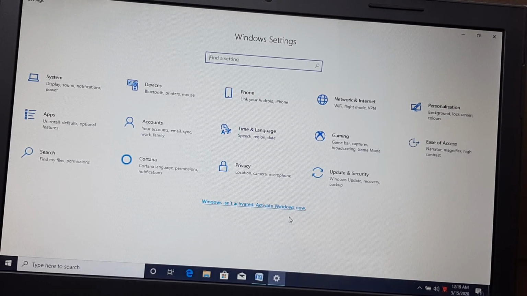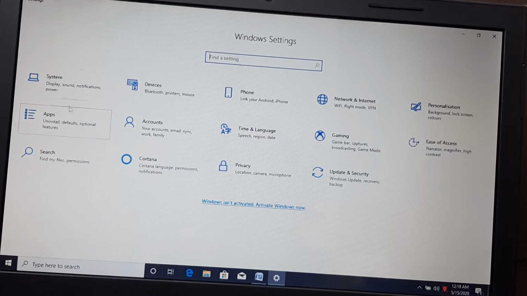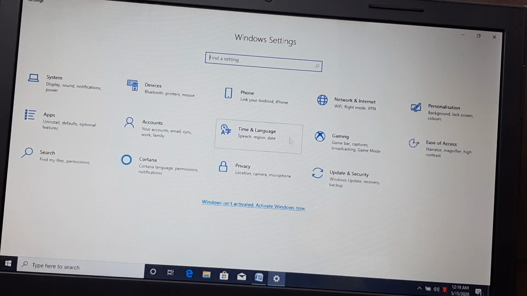Okay, this is the settings app. So from here you can navigate. You can change the settings according to your need. Like these are system, devices, phone, network and internet, personalization, apps, accounts, time and language, gaming, so many things are there. You can use the settings on your own.